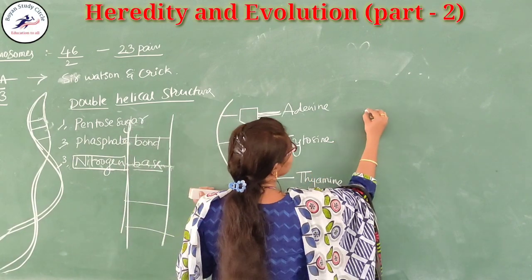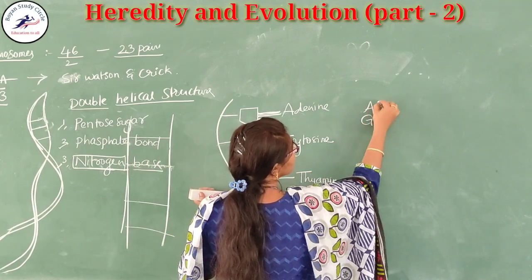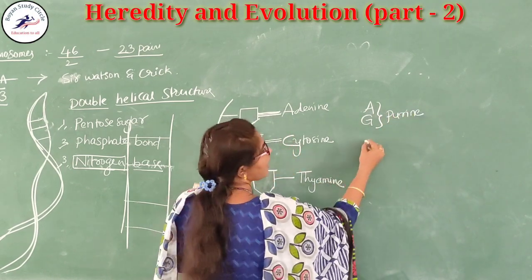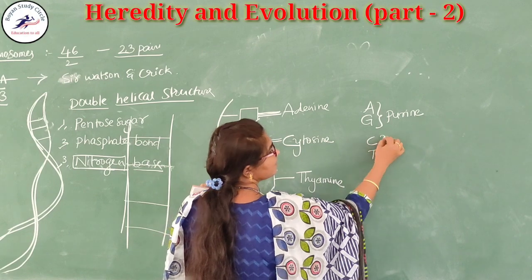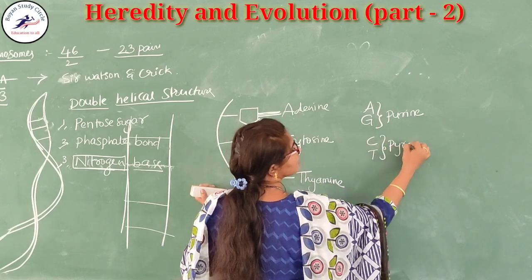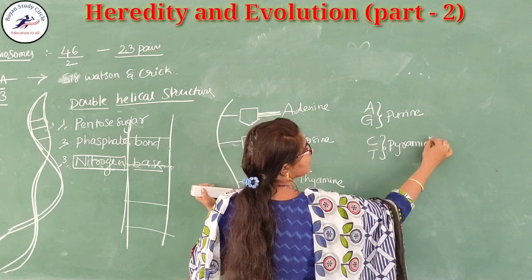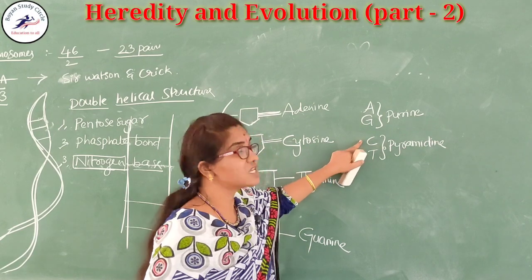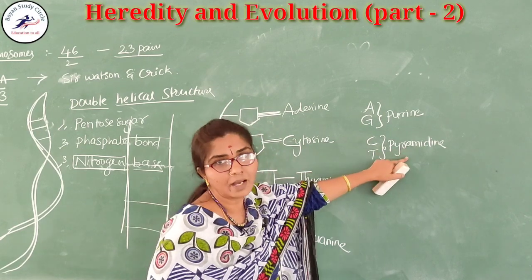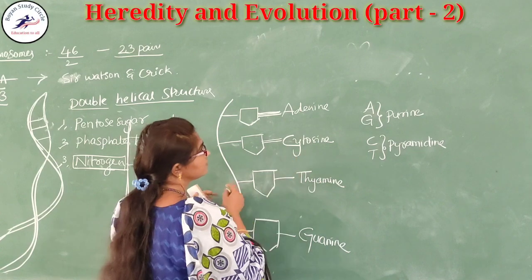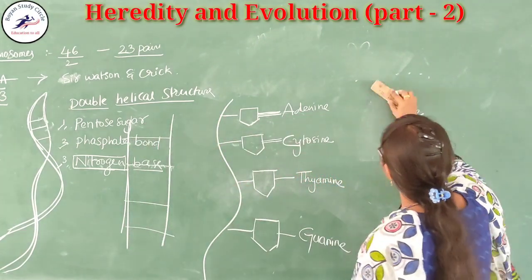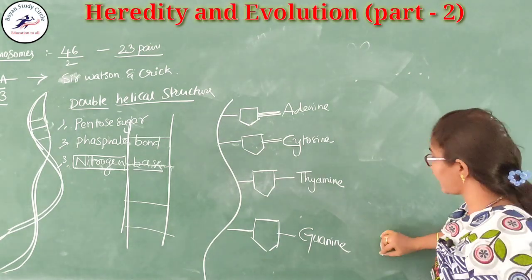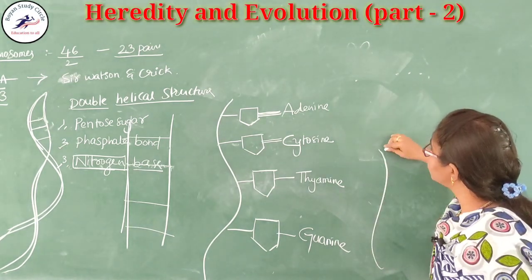Okay. So adenine and guanine are both purines, and cytosine and thymine are both pyrimidines. Adenine and guanine are called the purines, and cytosine and thymine are called the pyrimidines. Okay, this is one complementary chain. The other complementary chain passes in the reverse manner.